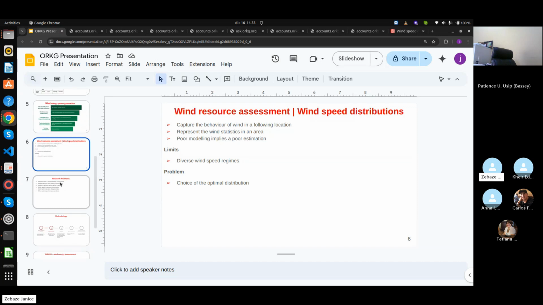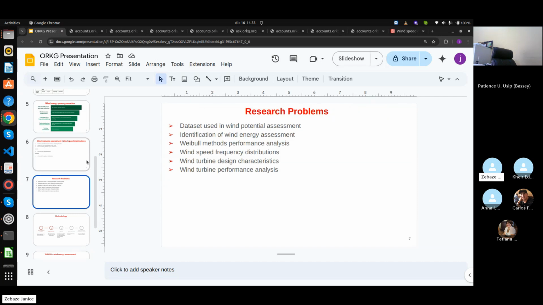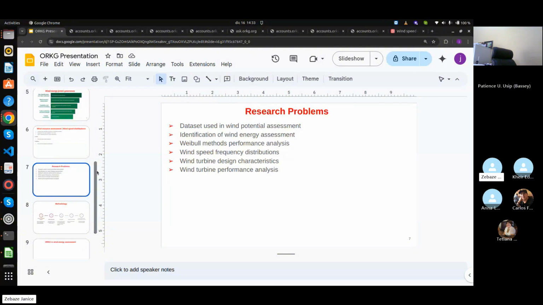So this was the context in which I am working. From this context, we define several research problems like the data sets used to carry out such studies, and the identification of the wind energy potential, that is determining exactly the potential in a given region. Then Weibull methods performance analysis: the Weibull is one of the most used distributions, and in order to evaluate its performance in a given site, you have to determine its parameters, and several methods are used to evaluate the parameters.